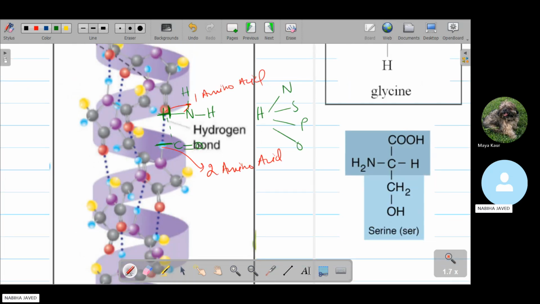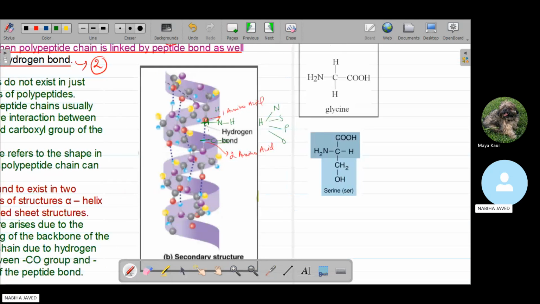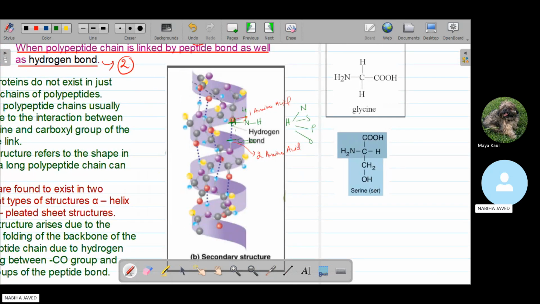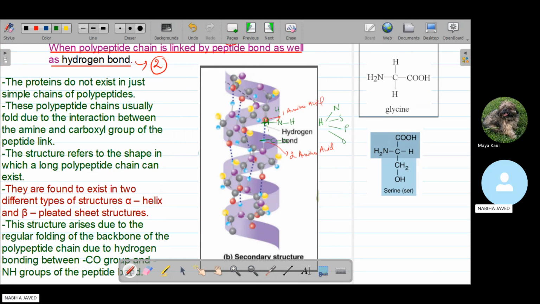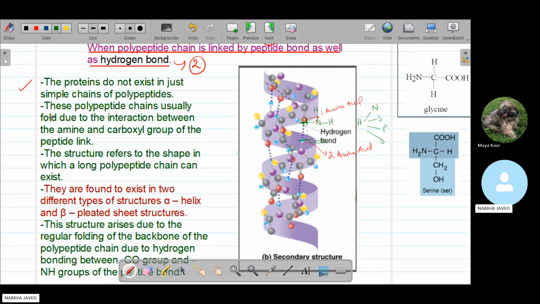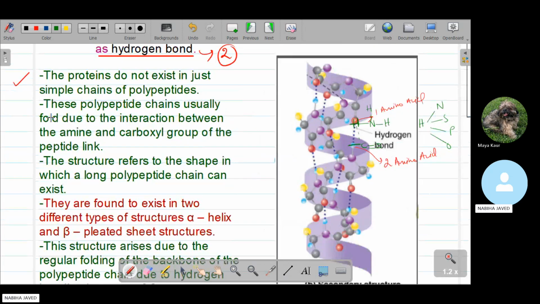Majorly, the amine group of one amino acid and the carboxylic group of the other amino acid combine, and they form a bond that is called the hydrogen bond. So these polypeptide chains usually fold due to this hydrogen bonding. Both amino acids are folded inward. That is why we have a coil-like structure in the secondary structure of proteins.